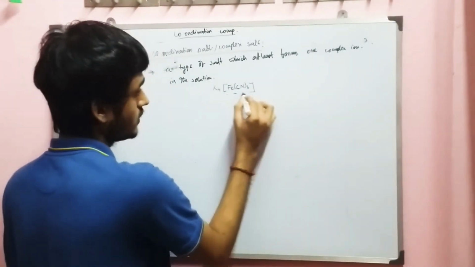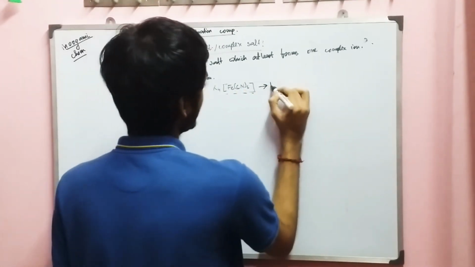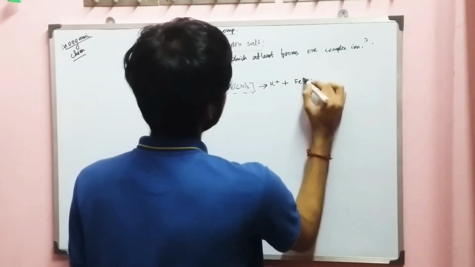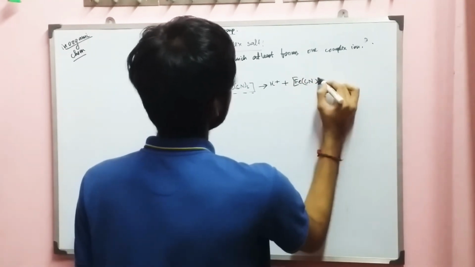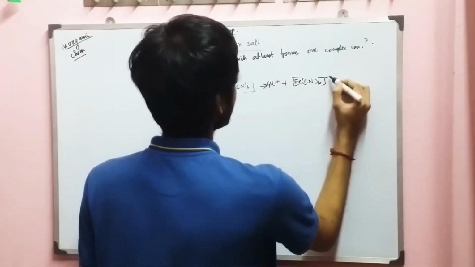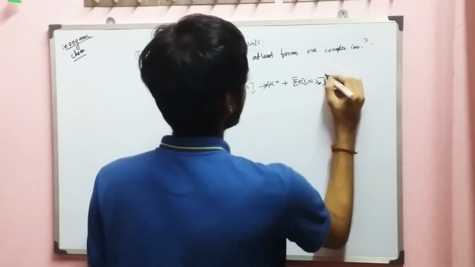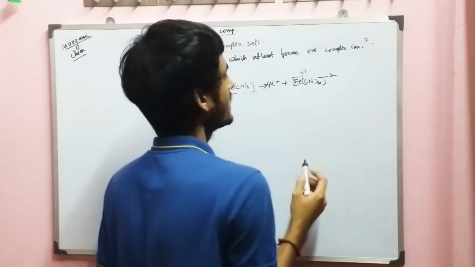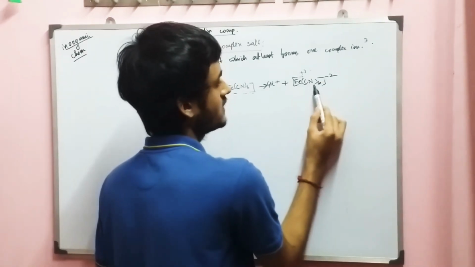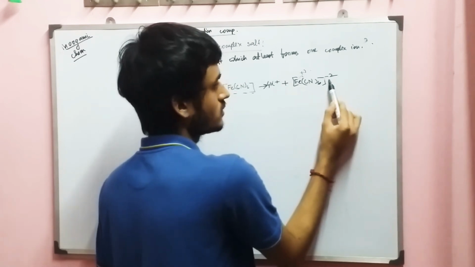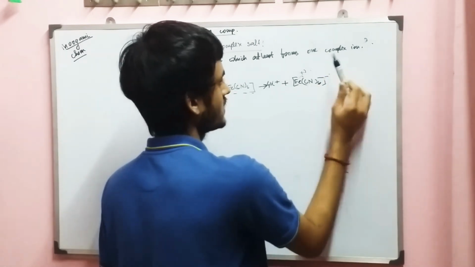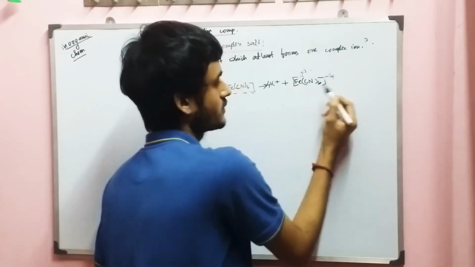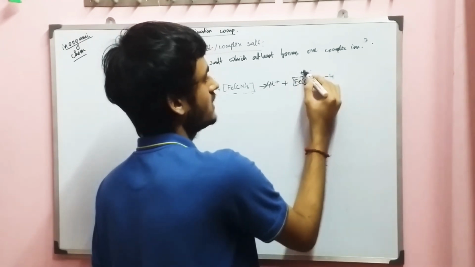in this case, it will form two types of ions. One is K+ and the second is [Fe(CN)6]4-. 4K+ and [Fe(CN)6]4-. Here you can calculate x minus 6 is equal to minus 2. No, it is minus 4, sorry. x minus 6 is equal to minus 4. The oxidation state of the iron is plus 2.